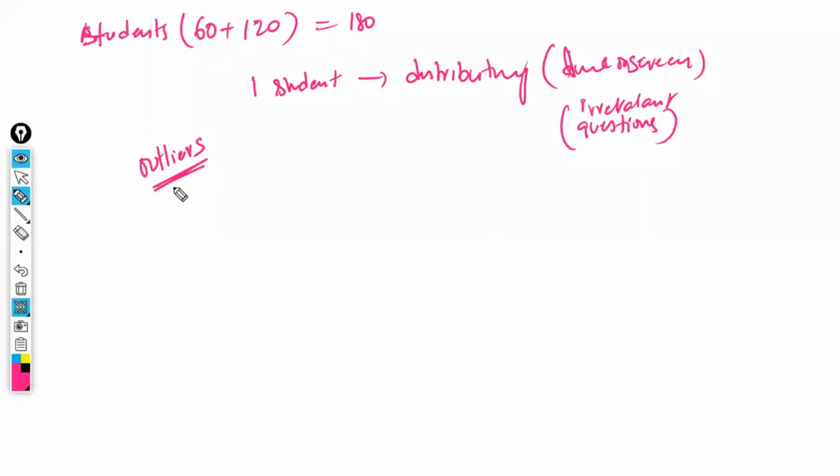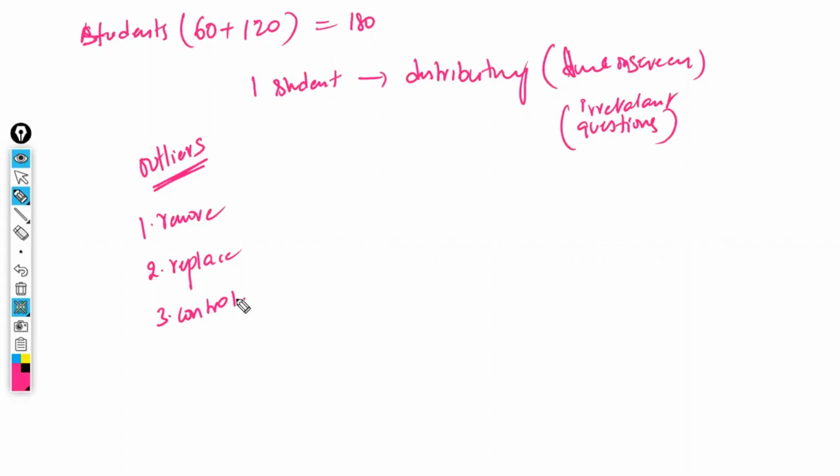Now what are we going to do with this? Option 1, remove them. Option 2, replace them. Option 3, control them. What are we going to do? Remove means we'll get a smaller number of students, so business will drop. Replace means we can't replace that person. In this scenario, we have to control them. Scenario to scenario, we have to apply. All the scenarios are not the same. In this particular scenario, I have to control them and explain to them.